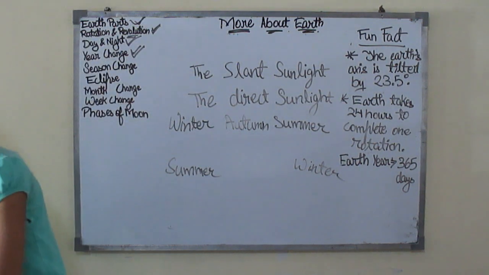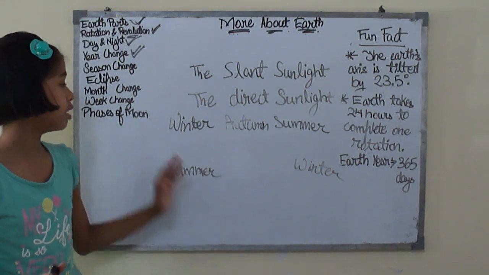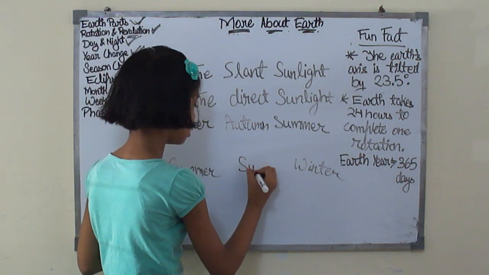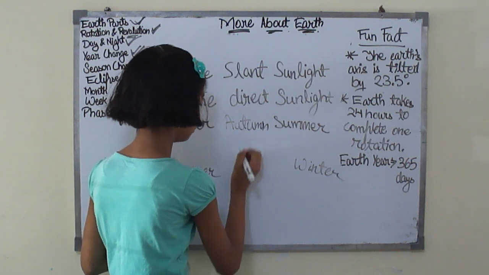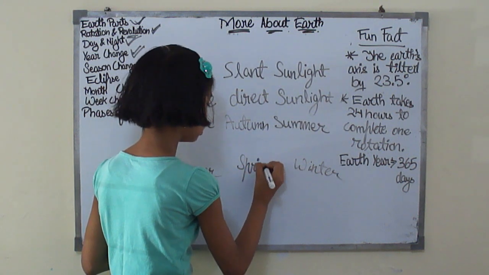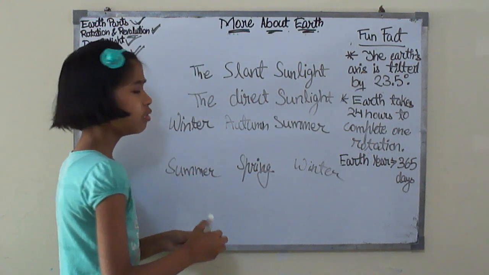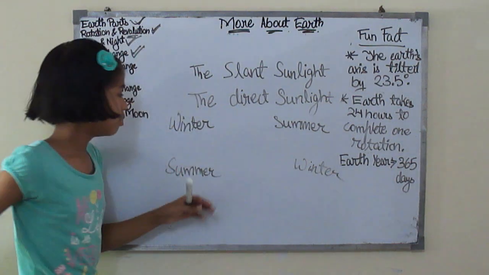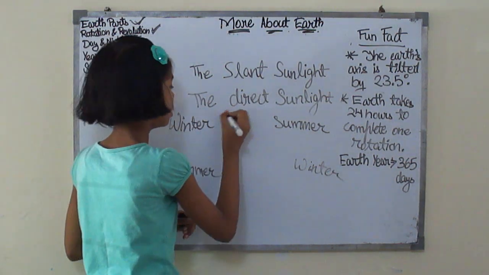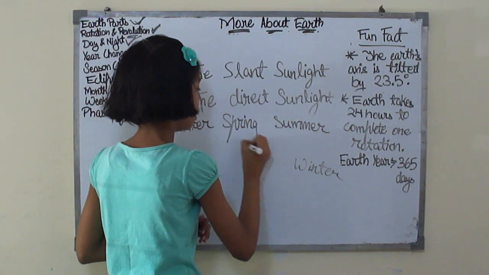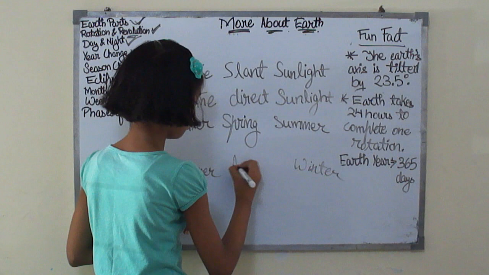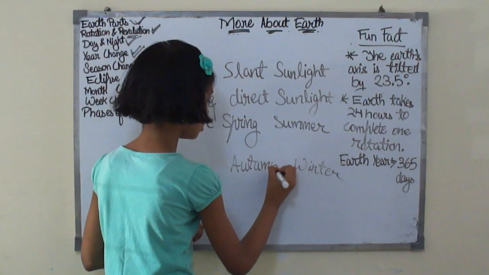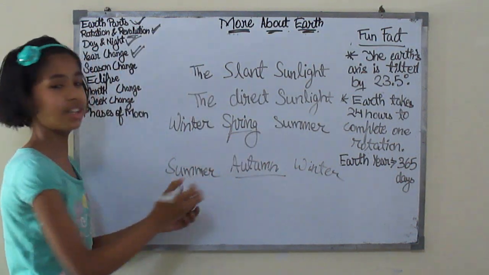Now do you understand that? I'm saying that between the winter and the summer there is autumn, and between the summer and the winter there is spring. One minute, I had written wrong. Sorry about that. Between the winter and the summer there is spring, and between the summer and winter there is autumn. I'm so sorry about that. So here's the spring and here's the autumn.